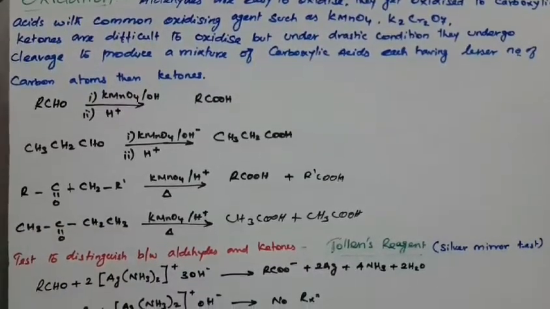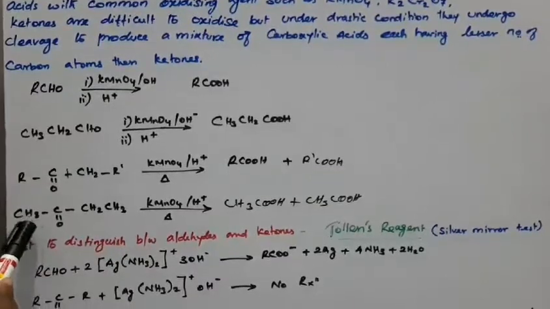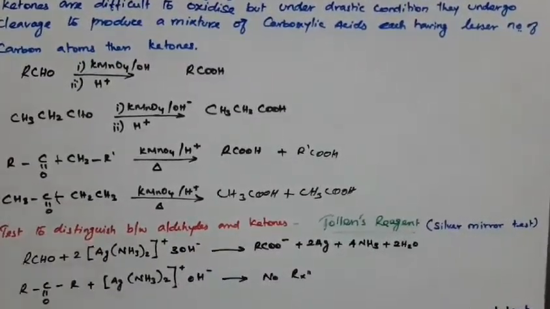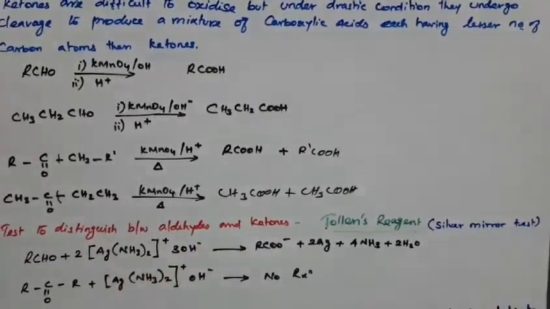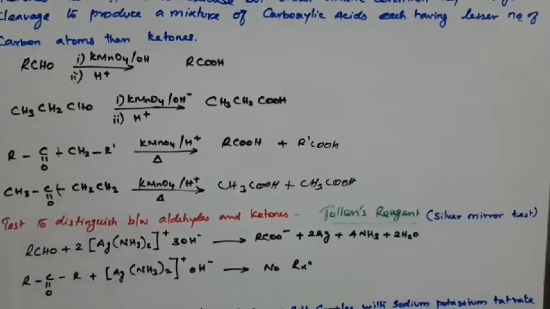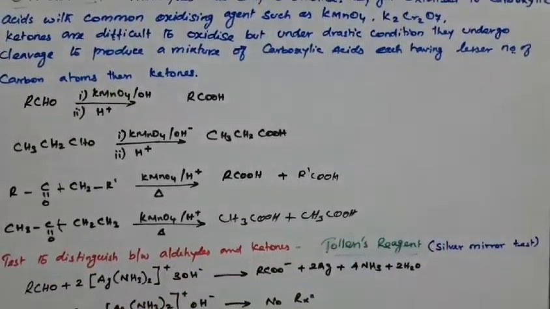Here is another example. The first carbon atom cleaves and gives CH3COOH, and here with one fewer carbon atom, this also gives CH3COOH. Otherwise we write 2 moles of CH3COOH.